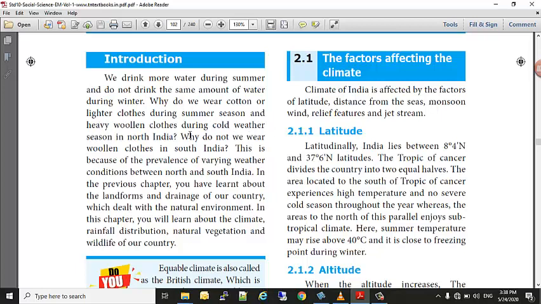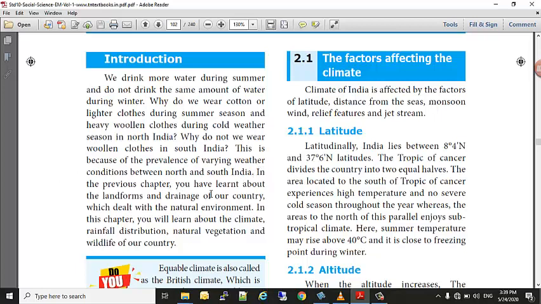Yes, you know the answer. It's because of different seasons. Why do we not wear woolen clothes in South India? Yes, there is a different pattern of seasons or different weather conditions that arises in South India and North India. It is not the same. So we are not wearing the same clothes everywhere all over India. This is because of the prevalence of varying weather conditions between North and South India.